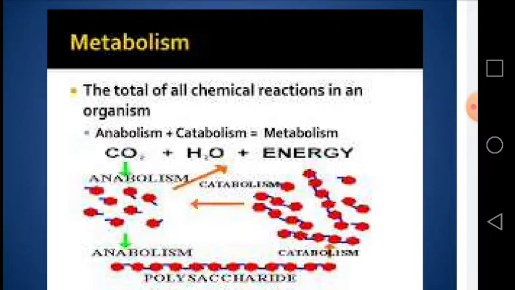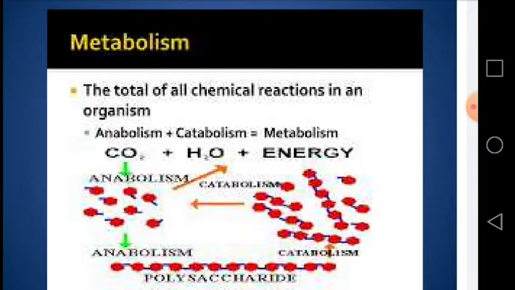Anabolism consists of the reactions where simple substances are built up into larger ones and make more complex molecules. Examples: photosynthesis, protein synthesis, and the synthesis of glycogen. And the second part of metabolism is catabolism. Catabolism consists of the reactions where large complex molecules are broken down into smaller ones, like respiration and digestion.